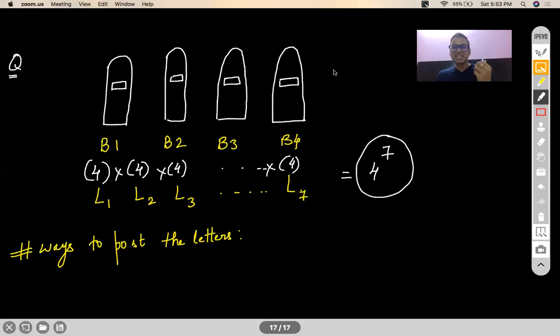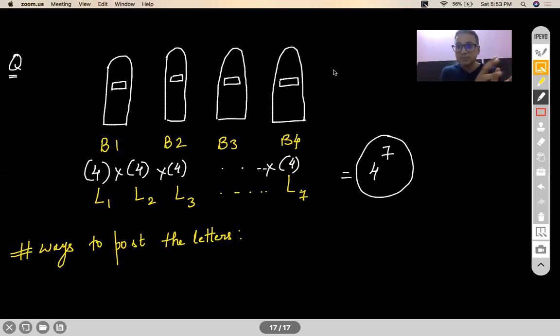1, it may not have 7 options, right? It may not want all the letters to fall into it, or it may want all the letters to fall into it. So when every letter falls into it, it has got only one way to do it. Are you getting my point? So if you are making letter box the choosers, you will have to take a lot of cases into consideration. Number 1, how many letters will fall into that? That is to be taken into consideration.